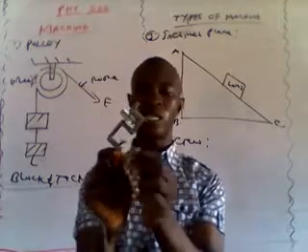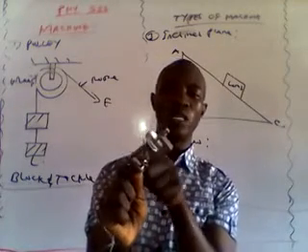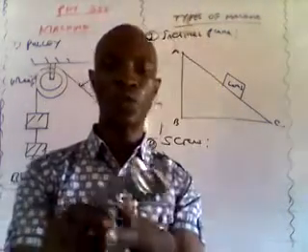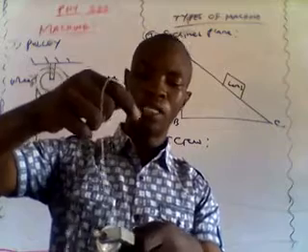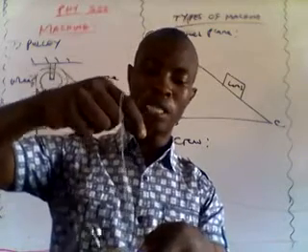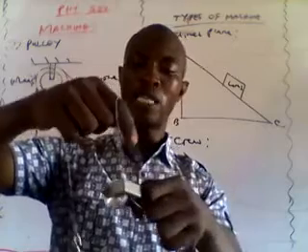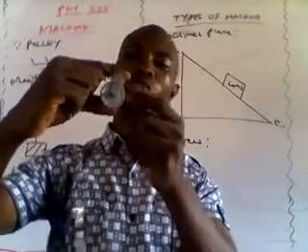It has only one wheel. So if I want to raise this load, I can easily pass this rope. This is the rope, and I have the mass, or the weight, with me here.